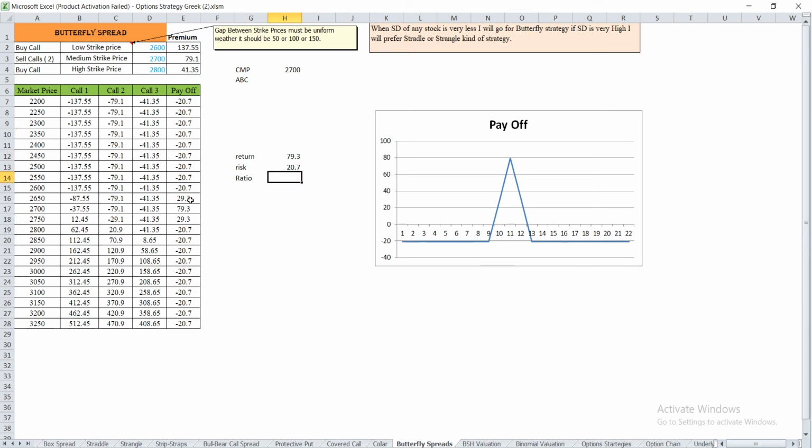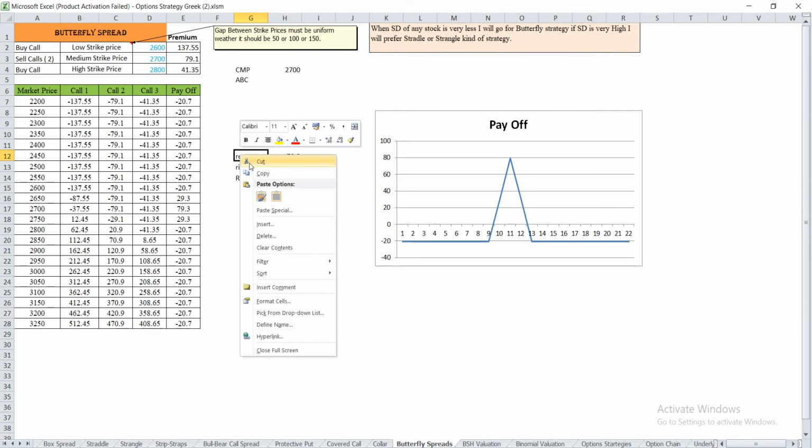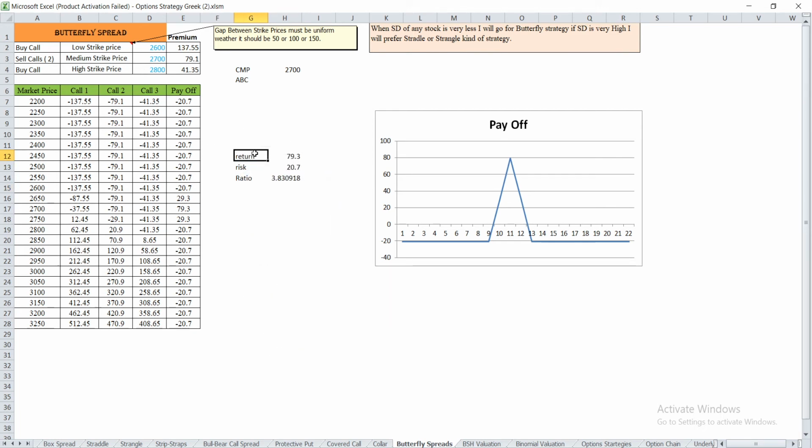And if I see my return and risk ratio, it is approximately 4. It means I will get a return of 4 for 1 rupee of risk. Okay, so this is my first scenario.